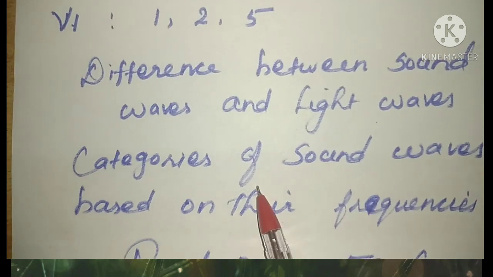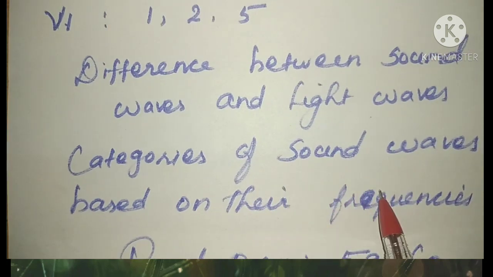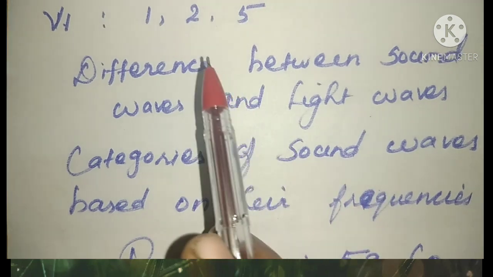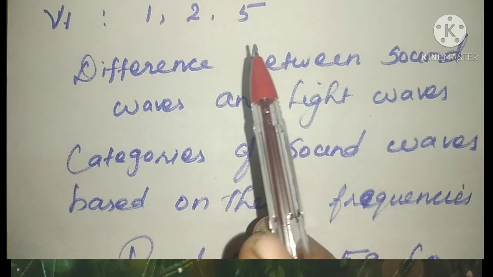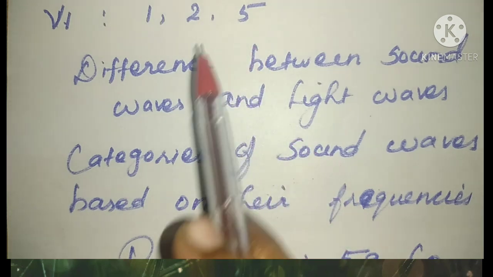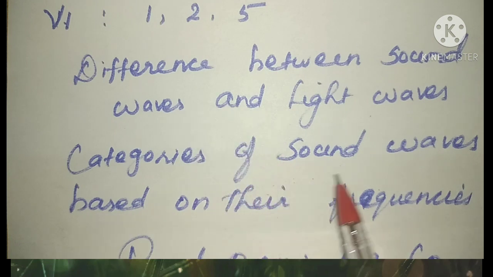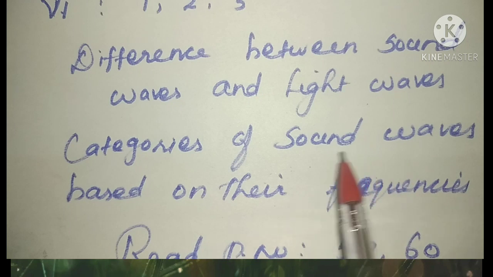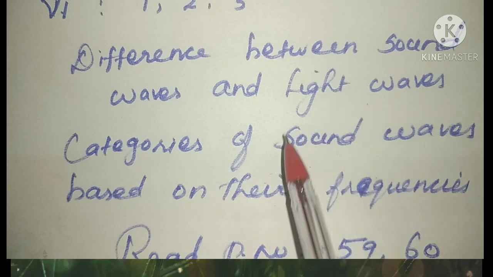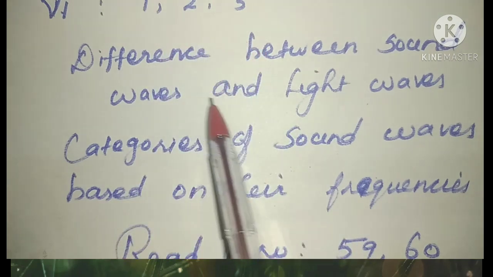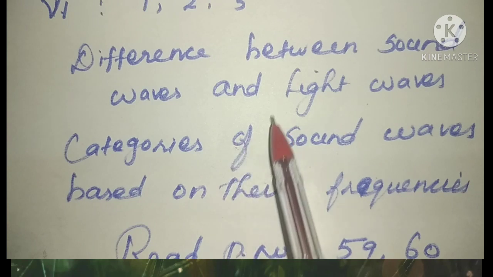And the next one, categories of sound waves based on their frequencies. Already you are learning the second question and the fifth question; from that, the sound categories you have already marked. Along with that, one more paragraph you have to learn: categories of sound waves based on their frequency, the 3 types of waves. You have to learn and write all this, question numbers 1 to 5. Here 3 questions and these 2 questions. Learn and write in your note.